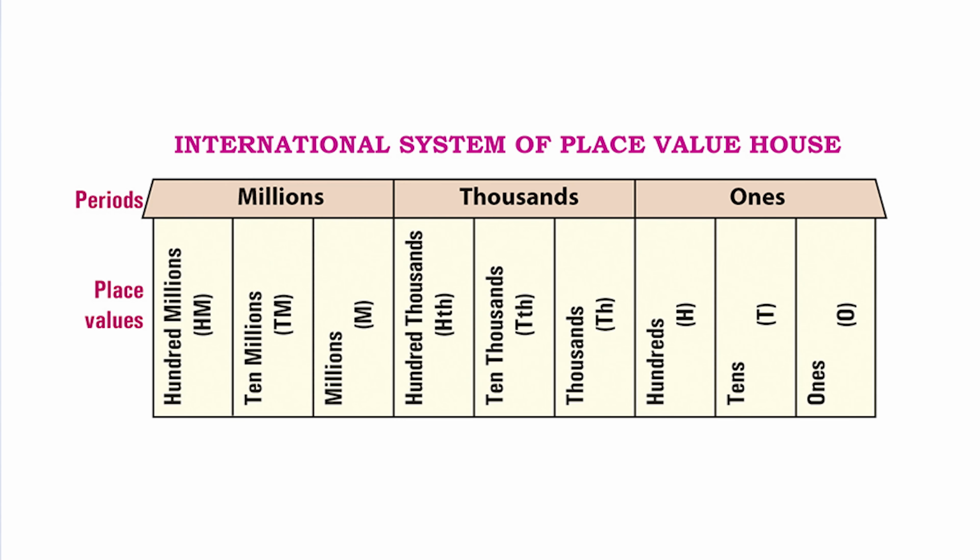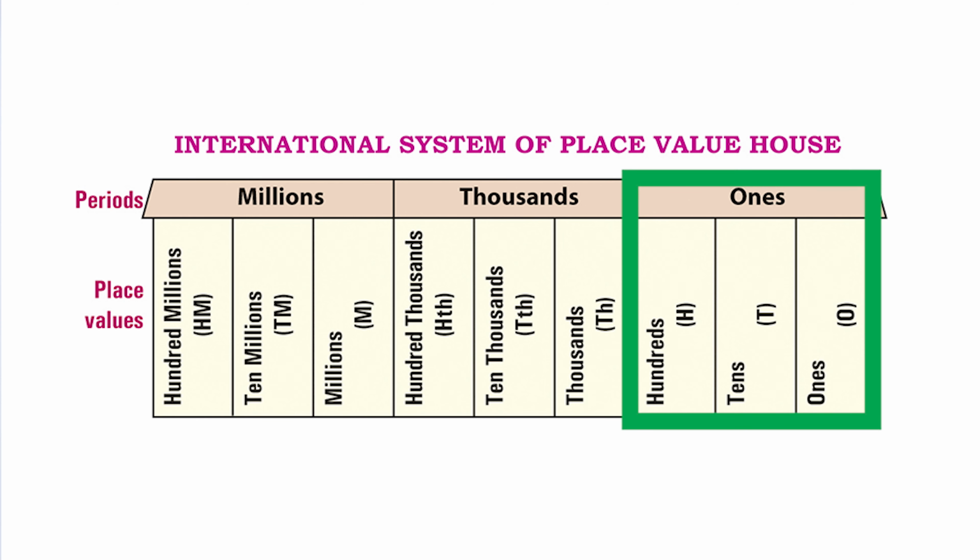Let's look at the international system place value house. This is how it looks. Can you see the difference? We have ones, tens, hundreds, thousands, 10,000s, and then we have the 100,000s, million, 10 million and 100 million. And now let's look at the periods. Ones, tens, hundreds are grouped together as the ones period.